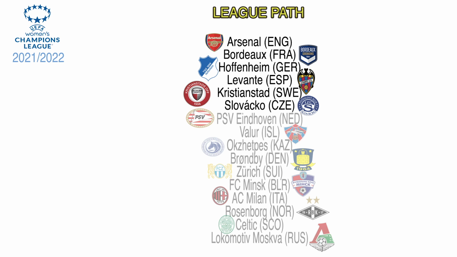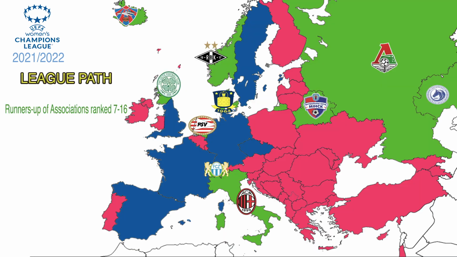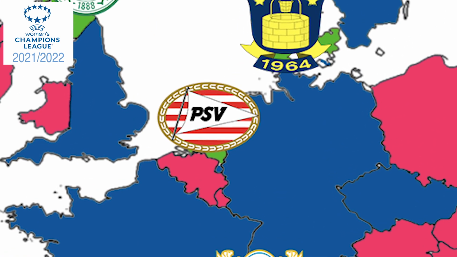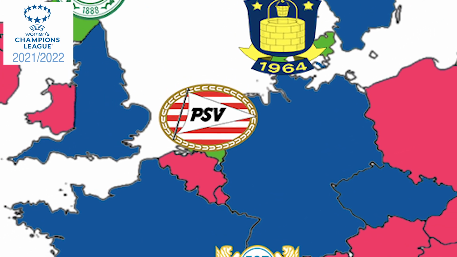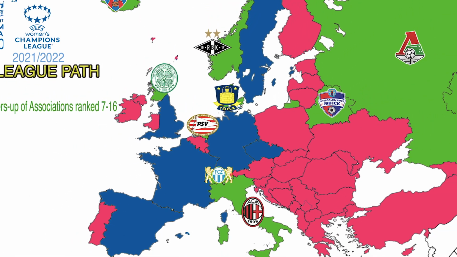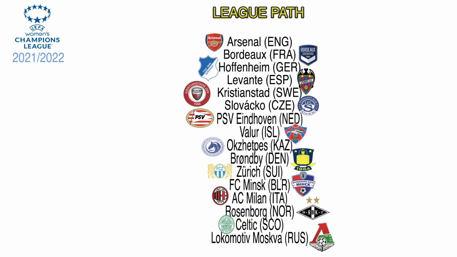Besides those 6 teams, we have the runners-up of the associations ranked 7 to 16. So for example, PSV Eindhoven got 2nd in the Dutch league and the Netherlands are ranked from 7 to 16. So they are part of this first round of the League Path. So this makes 16 teams.